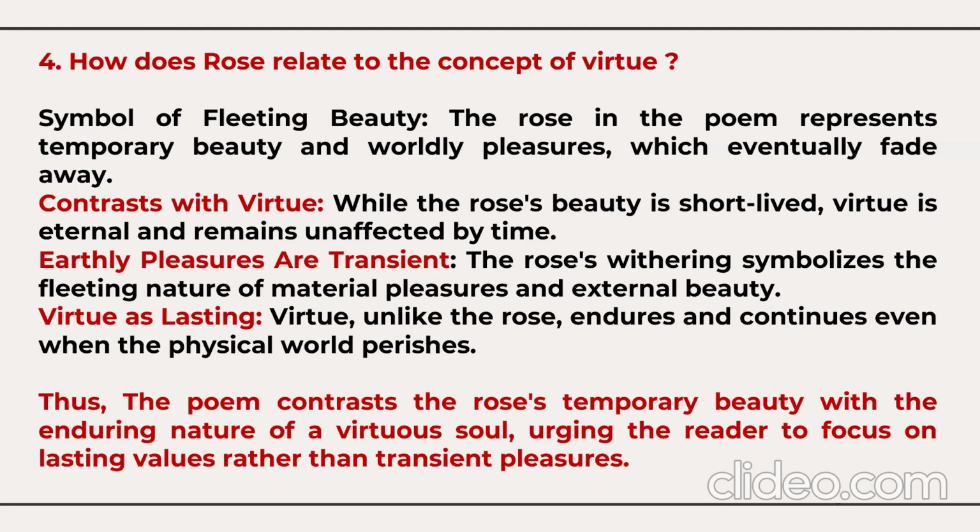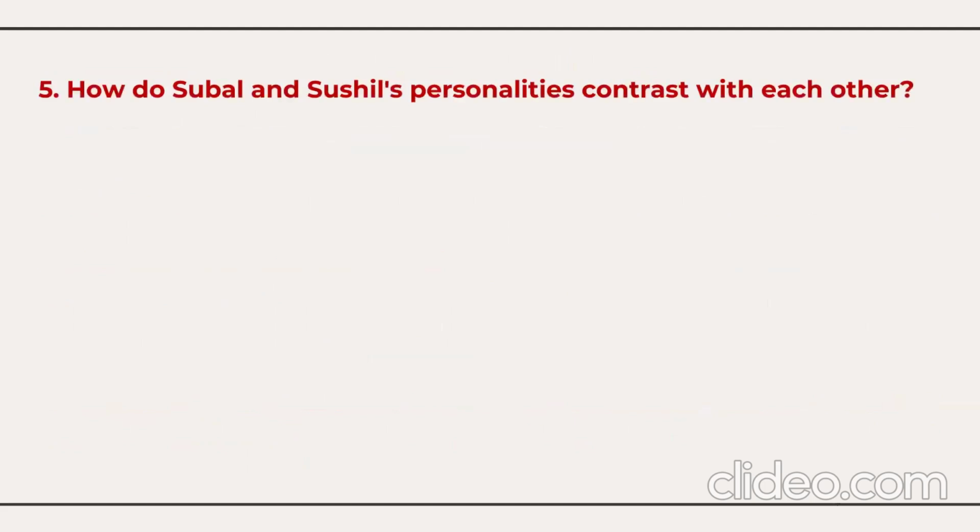So, in this manner, the poem contrasts the rose's temporary beauty with the enduring nature of a virtuous soul, urging the readers to focus on lasting values rather than transient pleasures. Lasting means something which is always permanent; transient means something which is not permanent. So the rose is not permanent, but virtue is always permanent.